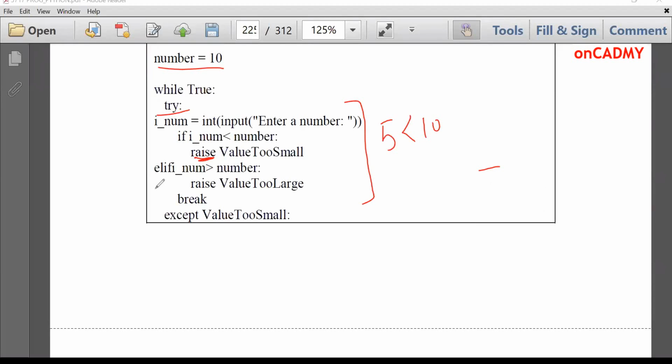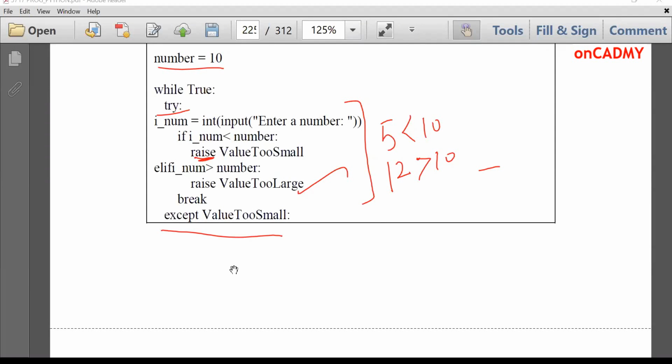Similarly, another condition is elif i_num is greater than number. Suppose the user has entered 12. Then this exception will be raised, ValueTooLarge. Fine. And break. This is just to handle exceptions. And then see, here the exception is defined, except ValueTooSmall. Let's see the code of ValueTooSmall.